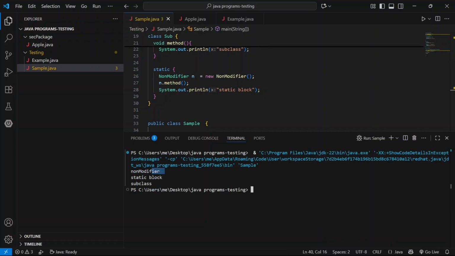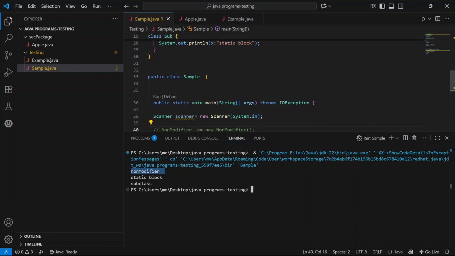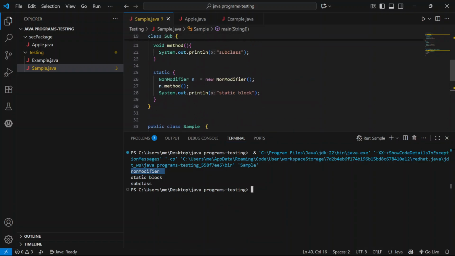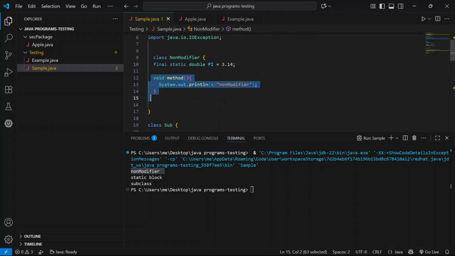Here, non-modifier, static block, subclass. While compiling, the static block executes first. First create an object for non-modifier and call that method. The method is present here in non-modifier.